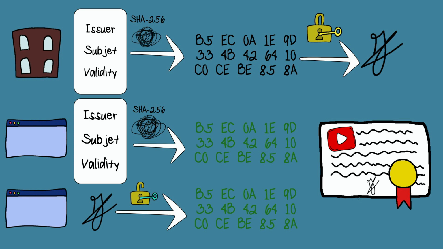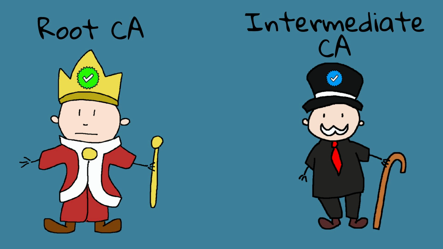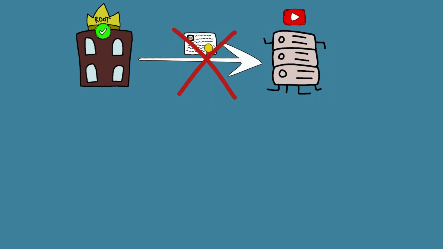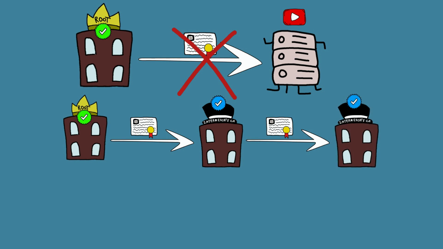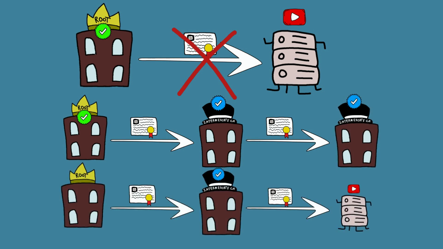There exist hierarchies for certificate authorities, the root certificate authority and the intermediate certificate authority. These root certificate authorities do not actually directly issue any digital certificates for servers. They only issue digital certificates for intermediate certificate authorities that act on their behalf. The intermediate certificate authorities can either issue digital certificates for another intermediate certificate authority, or for a server directly. Hence, there is a chain of trust, from the root certificate authority to the server. And the browser will need to trust this whole chain.